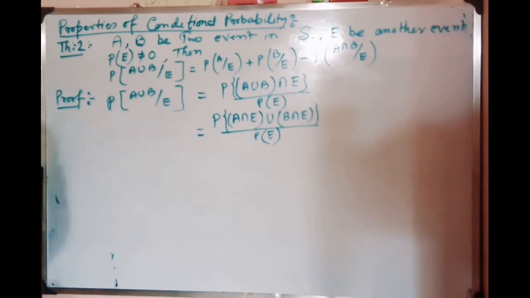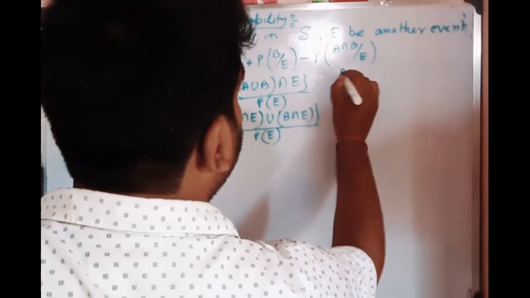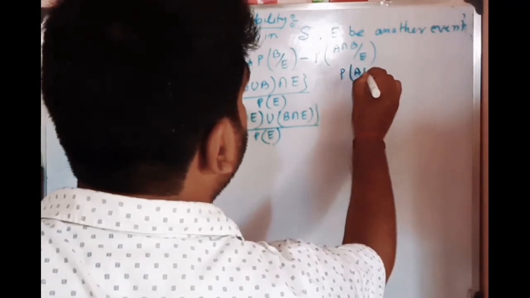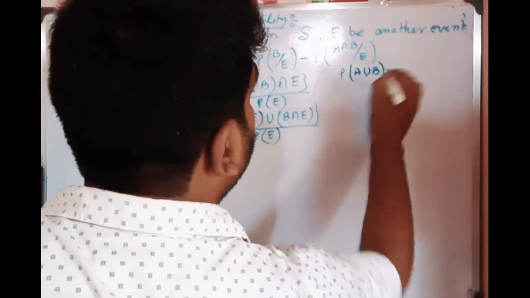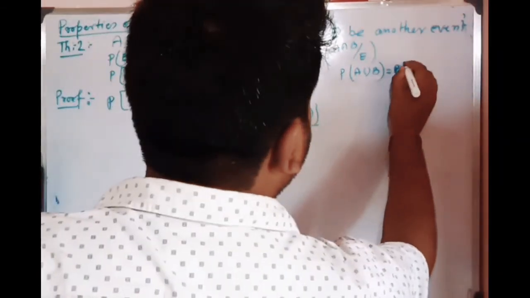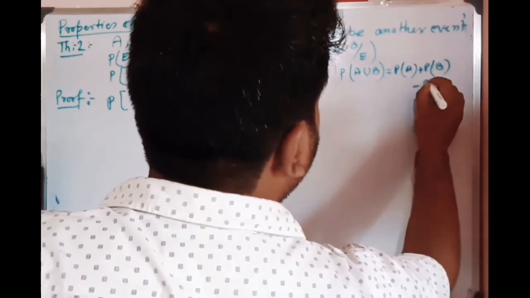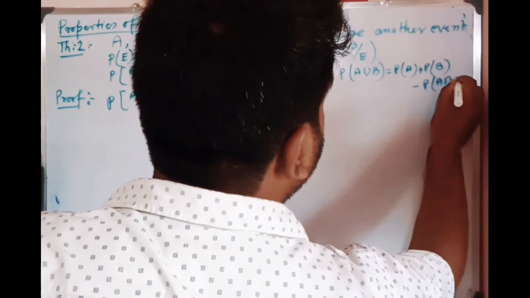Now we know that for two events A union B, this is from class 11 probability, P(A union B) is equal to P(A) plus P(B) minus P(A intersection B).